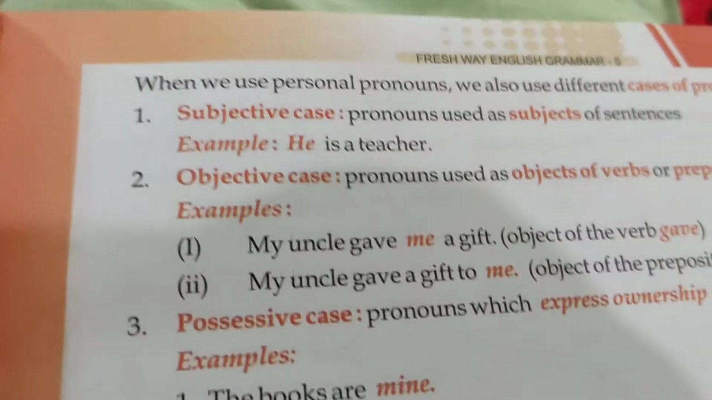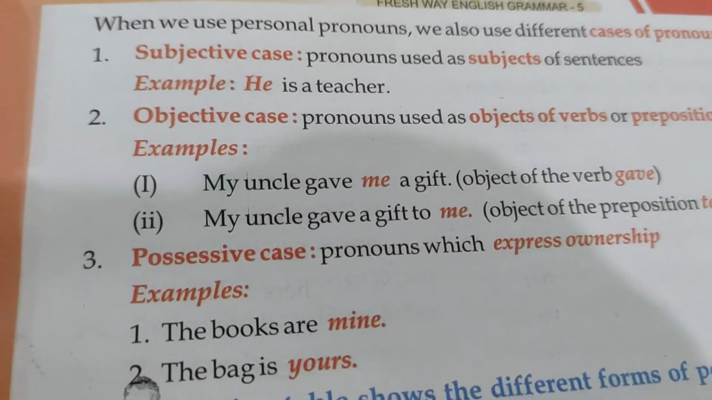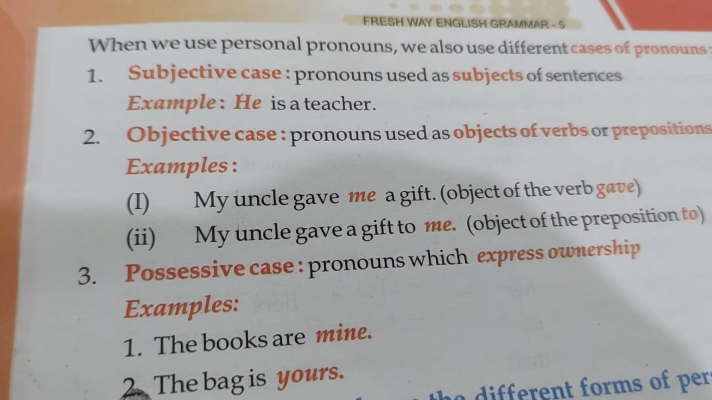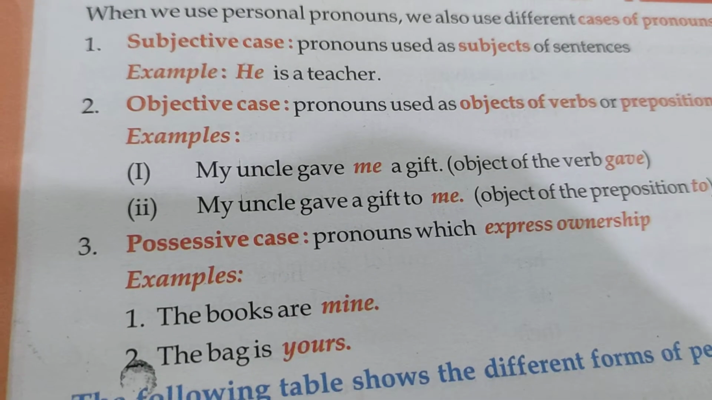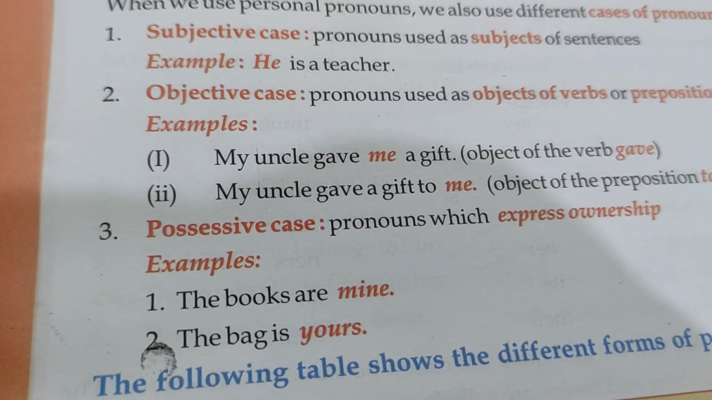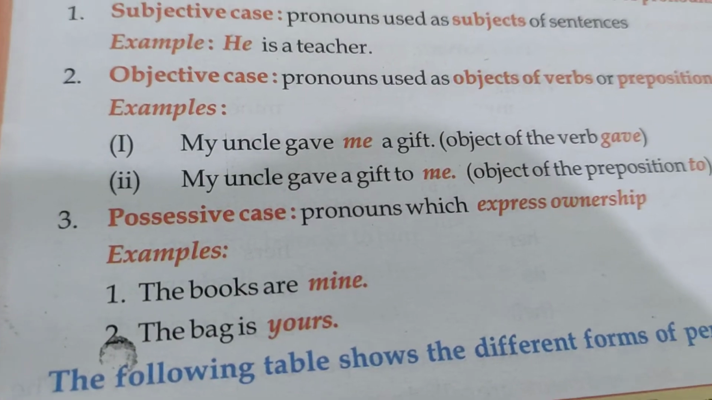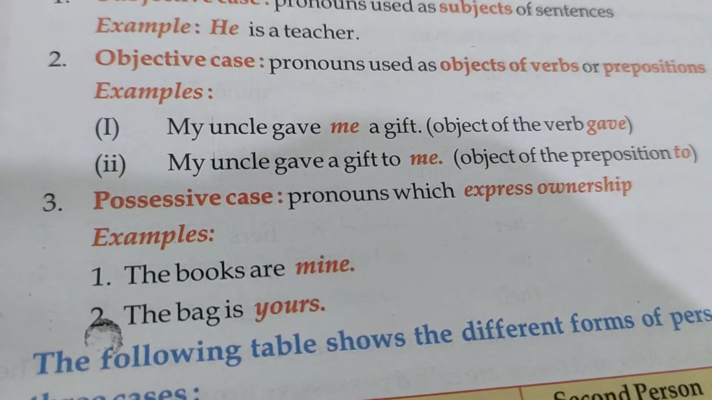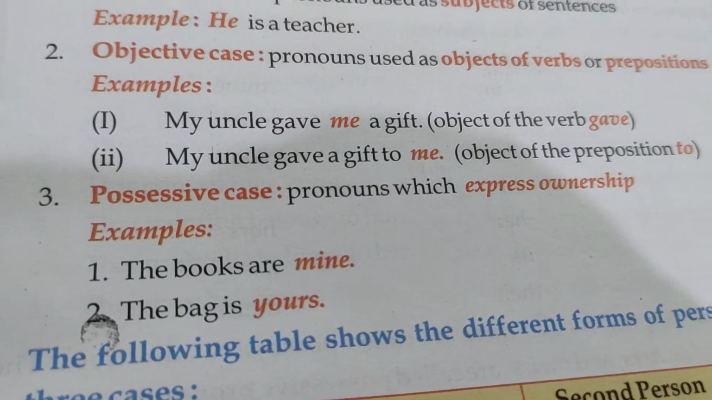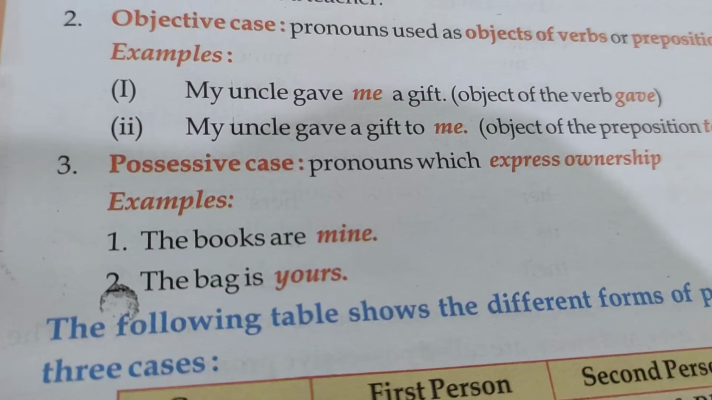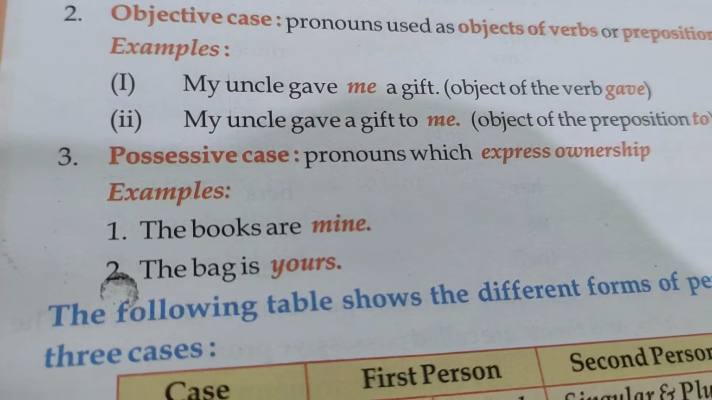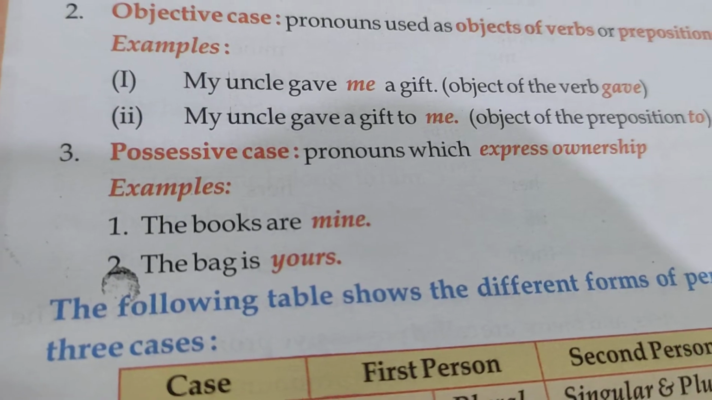So when we use personal pronouns, we also use different cases of pronouns. First is subjective case, when pronouns are used as subject of sentences, like he is a teacher, so he is the subject. Objective case means when pronouns are used as objects of verbs or prepositions, like my uncle gave me a gift and my uncle gave a gift to me. So me is here the object.